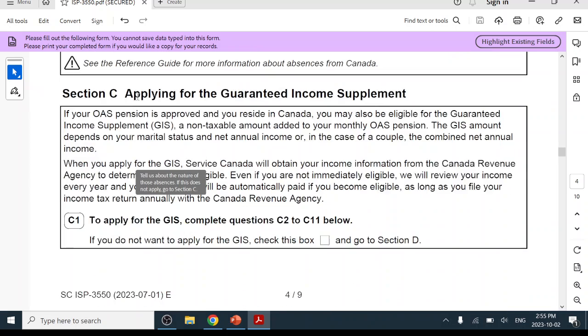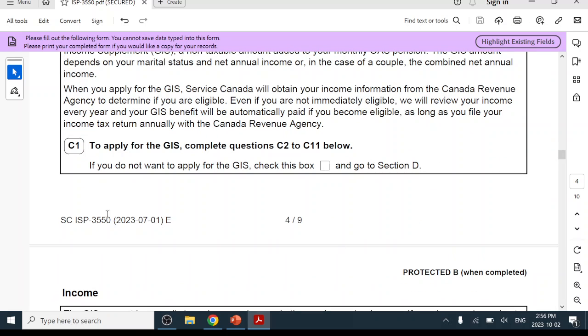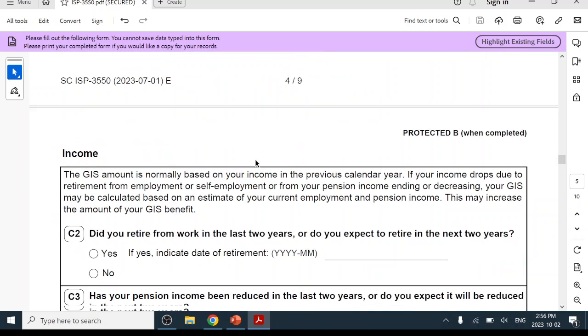Okay, Section C, applying for the Guaranteed Income Supplement. If you check this box, that means you don't want to apply. But I strongly recommend you apply at the same time as you apply for the OAS. So do not check this box.